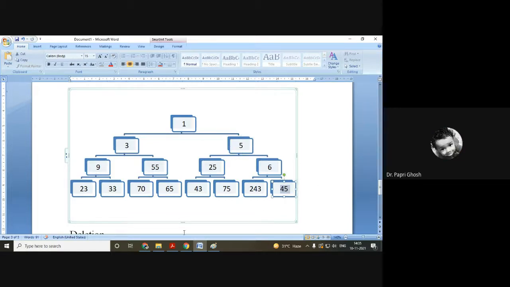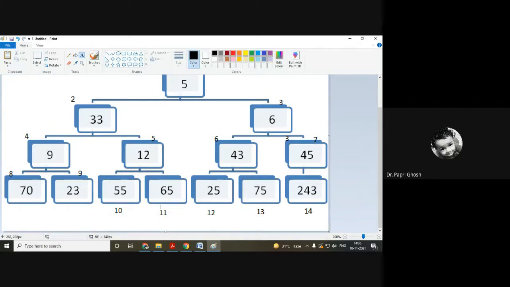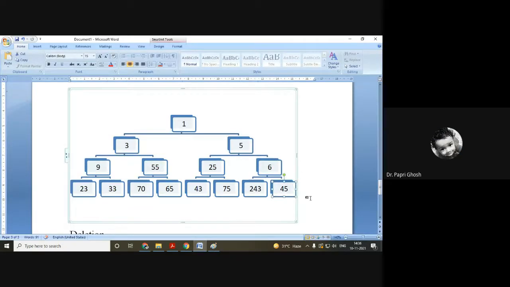45. Oh okay, I mean, it should come with a position. The position I showed here: 1, 2, 3, 4, 5, 6, 7, 8, 9, 10, 11, 12, 13, 14. So 14 is the last position. Okay. Similarly, here 45 is in the last position. So if we want to delete the 5, we will swap this 5 with the last position. We will check whether it is maintaining the order and just reduce the length of the tree by 1. That's it.